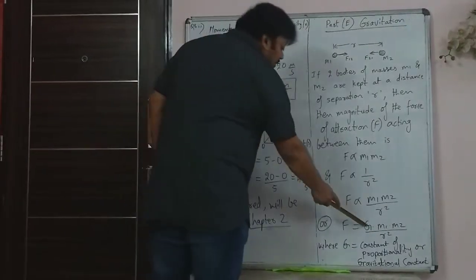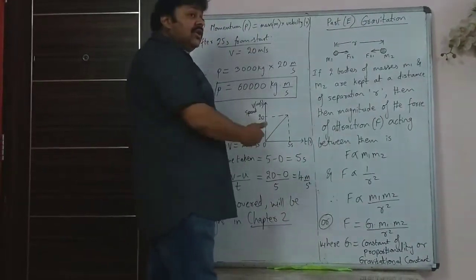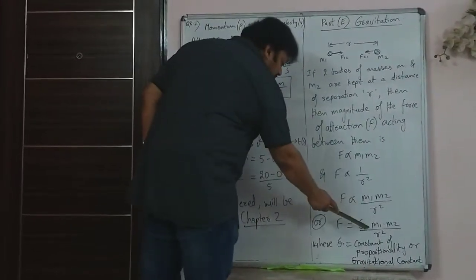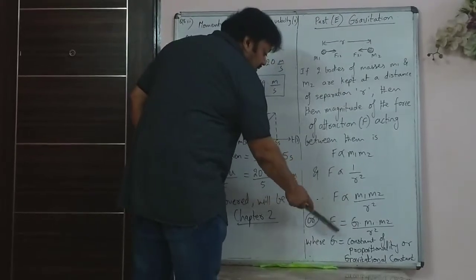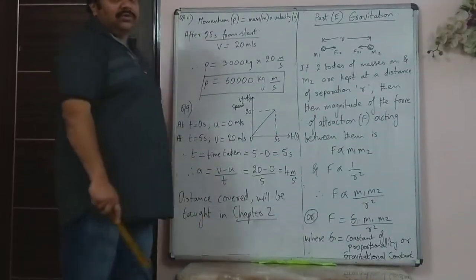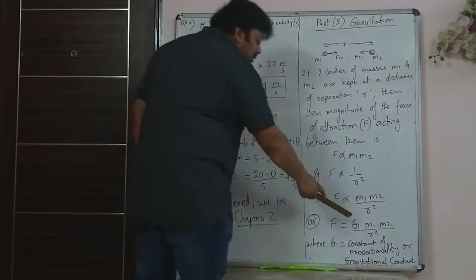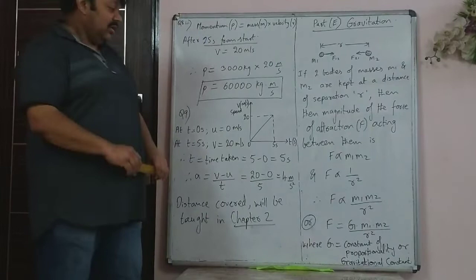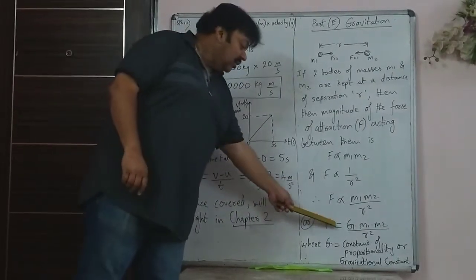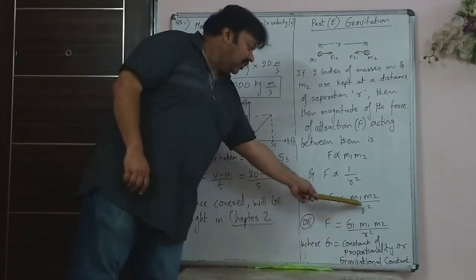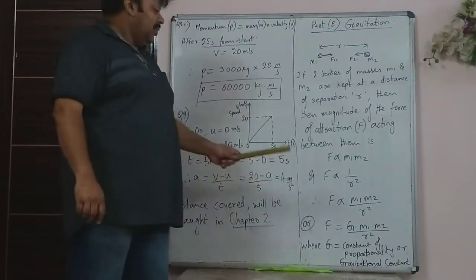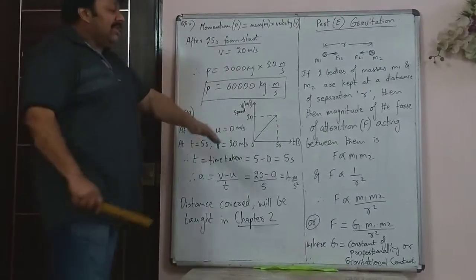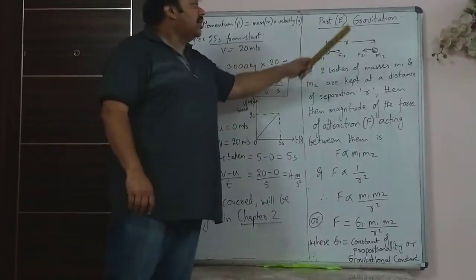Here we are using g. Now what is the value of g? I will give you that as we proceed in this chapter. But g is the constant of proportionality, also known as the gravitational constant. So when you use that g, the proportionality sign can be replaced by an equal to sign. So it becomes F is equal to g into m1 m2 upon r squared. That is the basic thing that he said about gravitation.